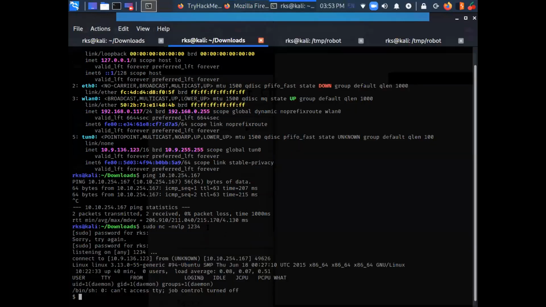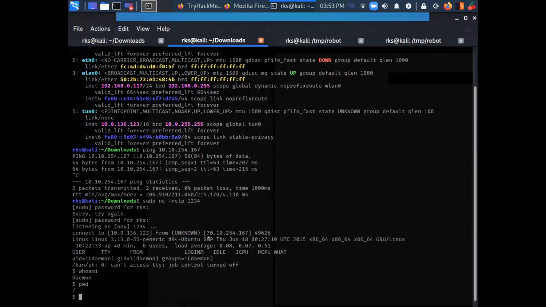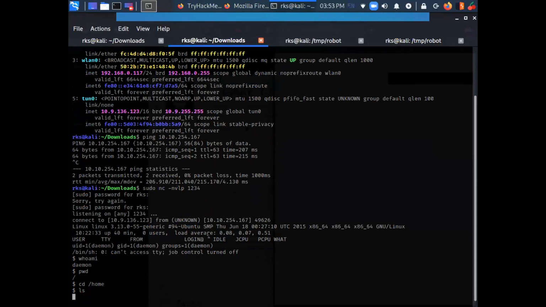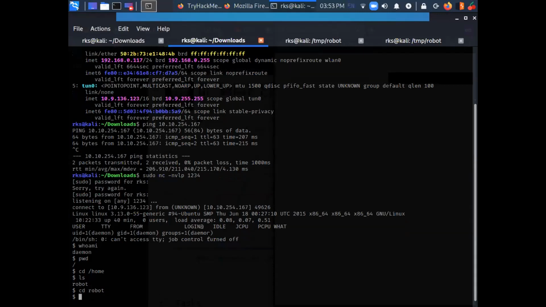Okay, so let's see, who am I? I'm daemon user. Where am I? In the root directory. Let's go to the home directory. So when I did an ls over here, we have a directory named robot. So probably robot is a user here.